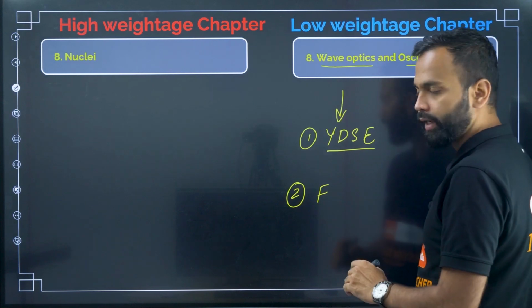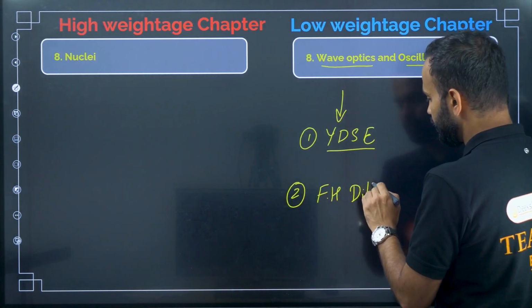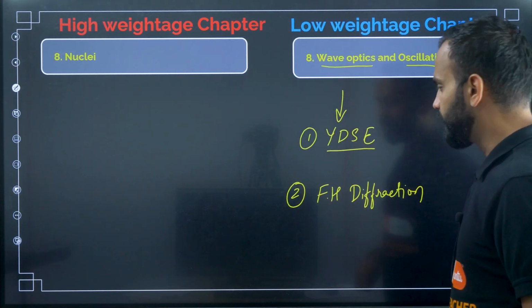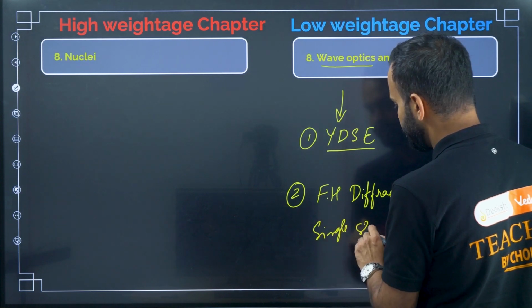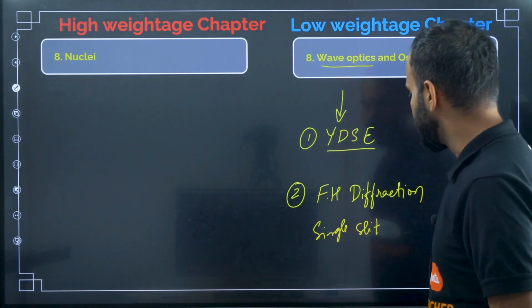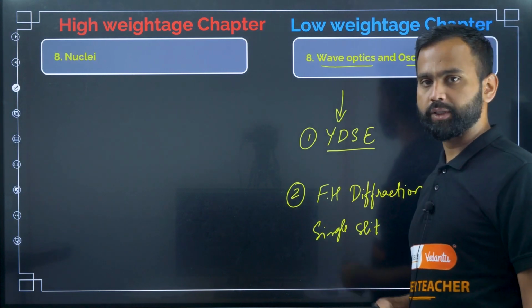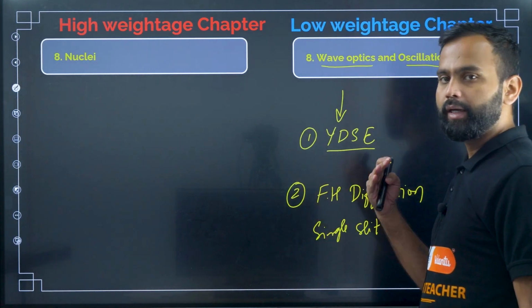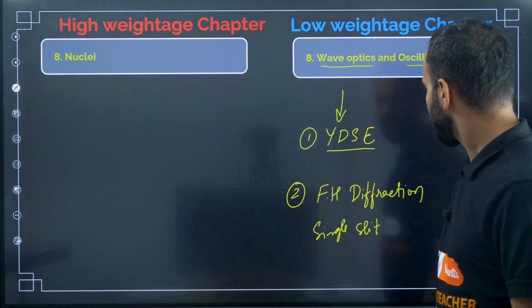Fraunhofer diffraction, okay, especially single slit Fraunhofer diffraction. And you should know how to find the minima, maxima, first minima, second minima, third minima and all, okay, and then first maxima, secondary maxima and all, okay, understood?